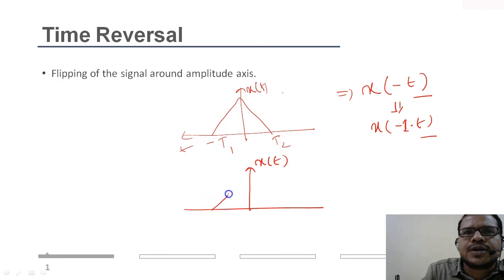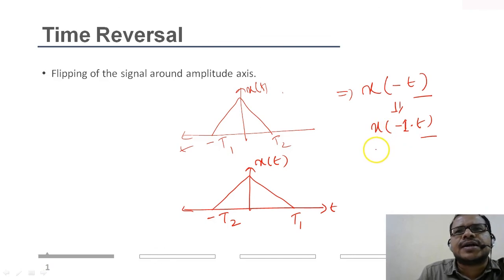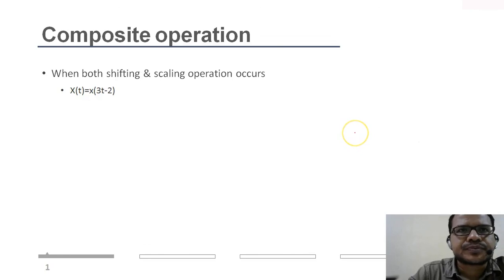So the signal will become something like this. Minus t2 will become minus and t1 will become plus. So this is the flipping process, and flipping is a special case of time reversal, where I am reversing the time axis from positive to negative.